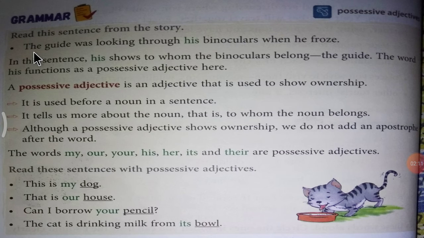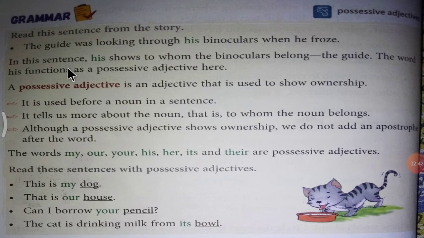The guide was looking through his binoculars when he froze. His. See here, his is written with a different color. Let's see why it is written with a different color.